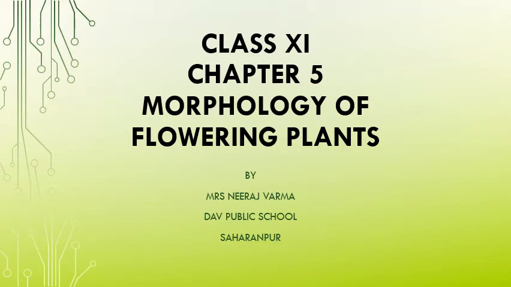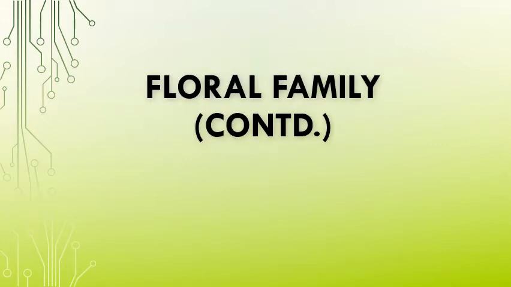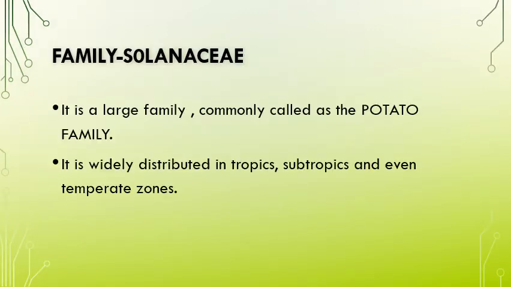From the chapter Morphology of the Flowering Plant, in our syllabus we have one more floral family, that is Solanaceae. In our previous session we discussed Fabaceae, and today we are going to discuss Solanaceae. Family Solanaceae is a large family commonly called the potato family, which includes potato, tomato and brinjal. It is widely distributed in the tropics, subtropics and even the temperate zones.